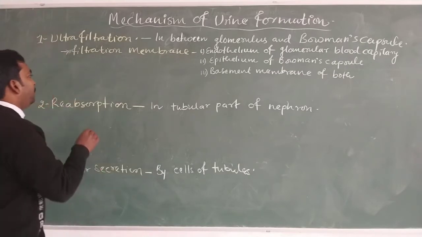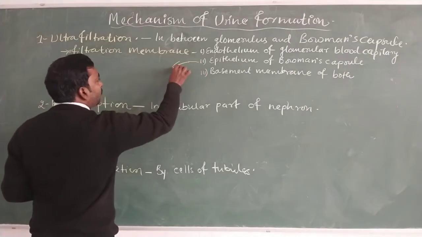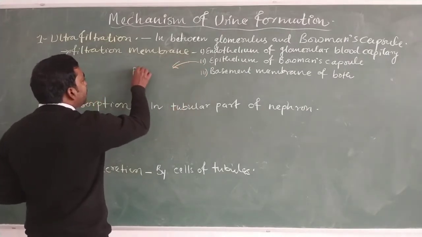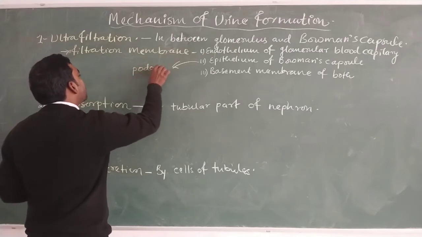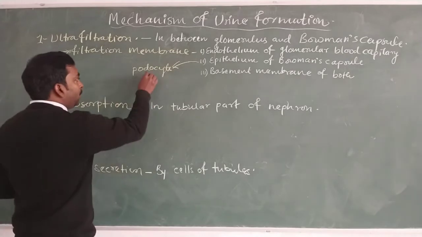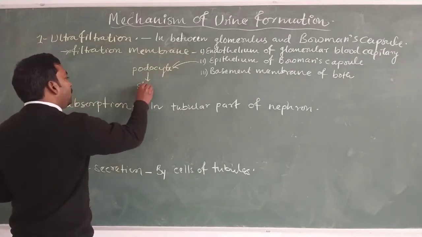For that process, the epithelium of Bowman's capsule is made up of cells known as podocytes, and between the podocyte cells there is a slit known as a slit pore.